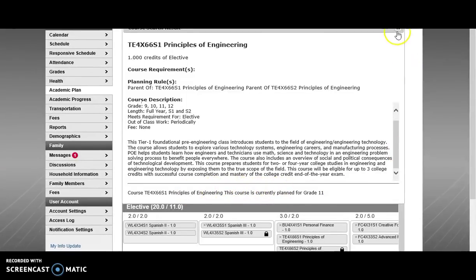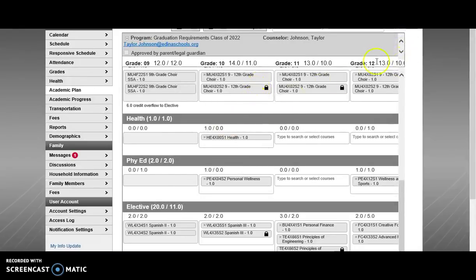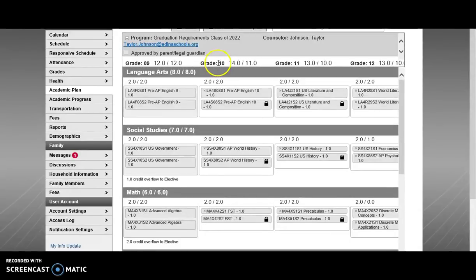The last thing to go over is making sure that you have 7 courses identified for each semester. Now you'll notice that the end of each course number is an S1 or an S2. S1 refers to courses first semester. S2 refers to courses in second. At the top of the academic planner next to the grade level, you'll see a total credit count for that year's registration. In this case, we're registered for 14 credits, 7 each semester.